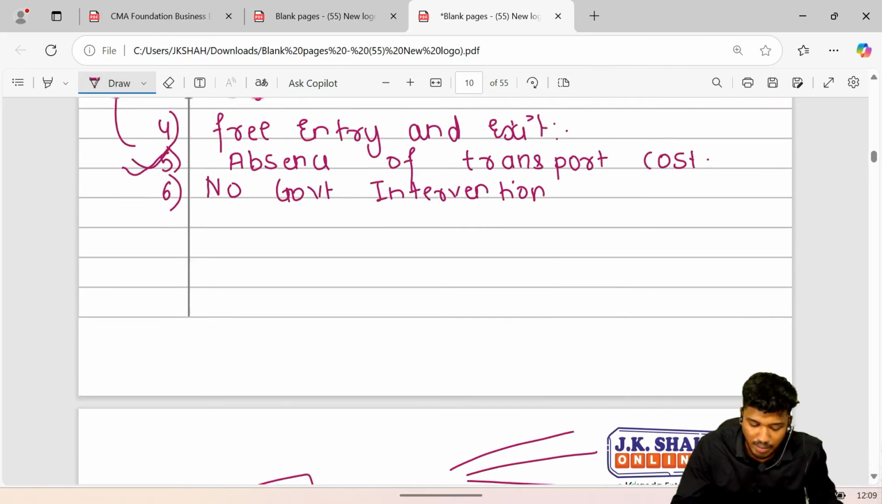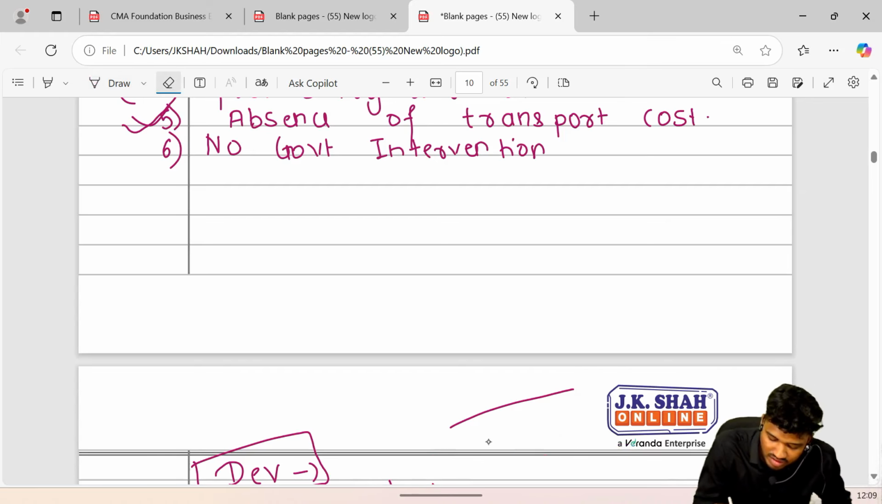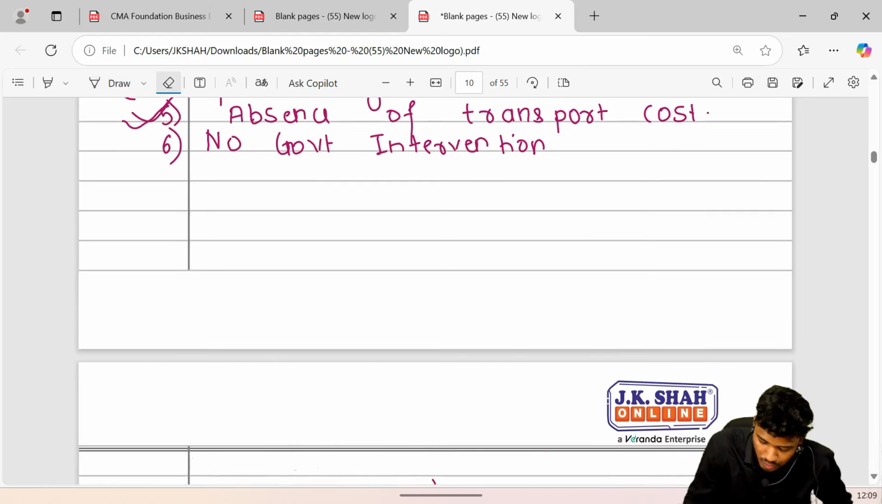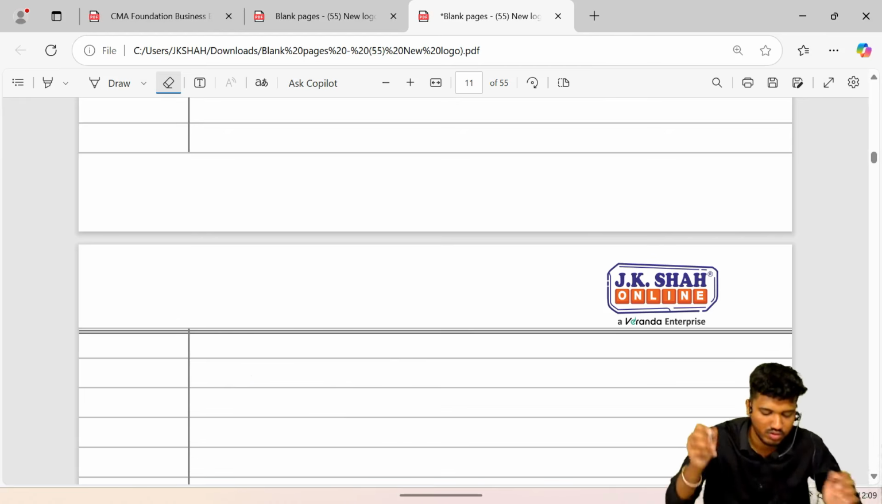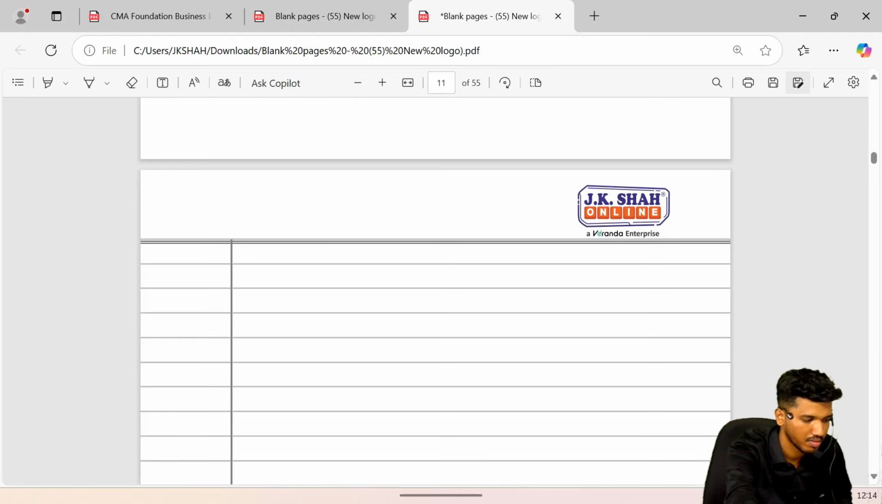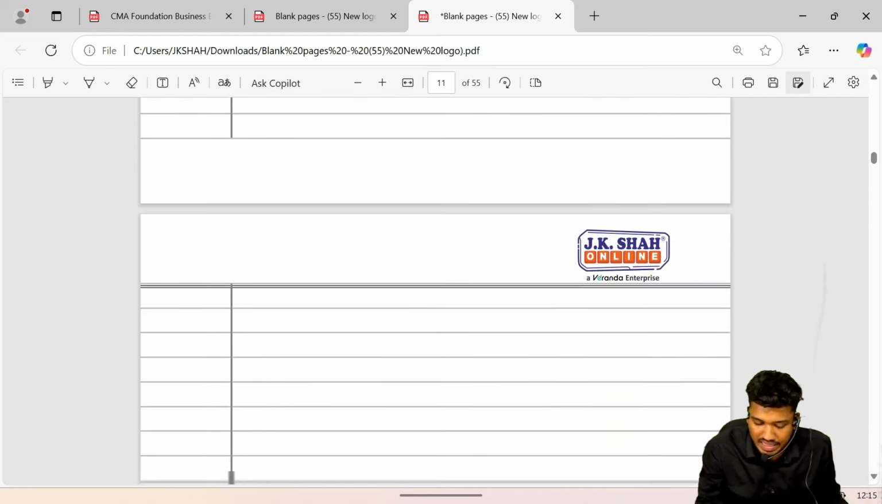Now starts the main thing, that is how curves are plotted in the case of perfect competition. Let us understand some more things first, and then we are good to go. Chalo, let's initiate. Just a second, guys. Okay, let's start, guys. Let's begin with the curve concept.